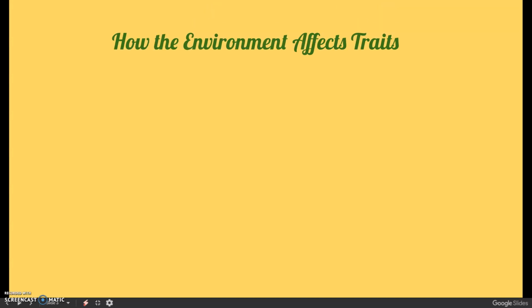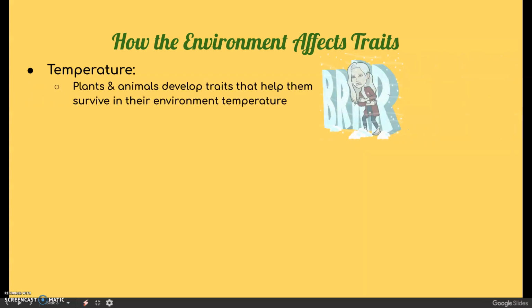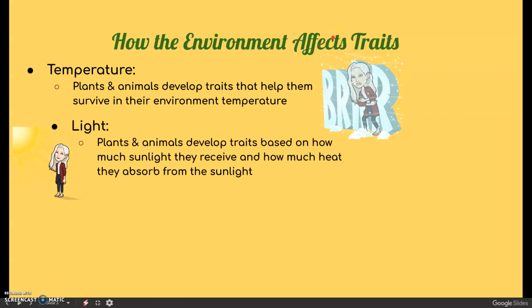So, how does the environment affect traits? Well, there are three major things, and the first one is temperature. Temperature has plants and animals developing traits that help them survive in their environment. So right here we see mini Miss DeGennaro. She's really cold. If she constantly lived somewhere really cold, she'd have to develop some traits that help her survive and stay warm. Next up, we've got light.